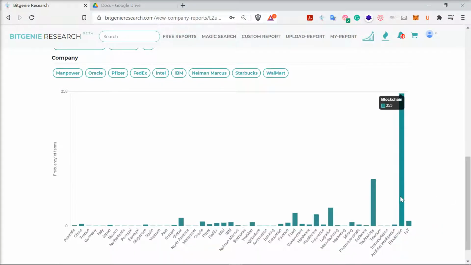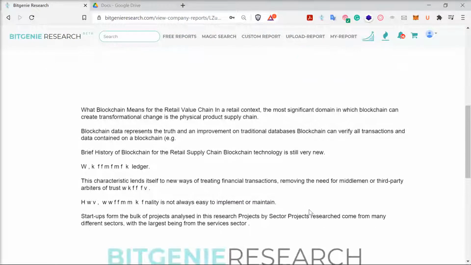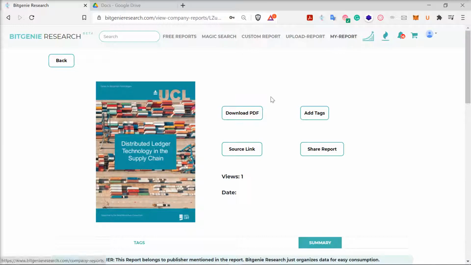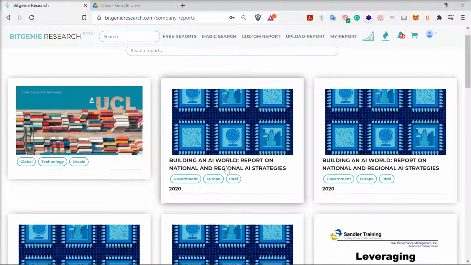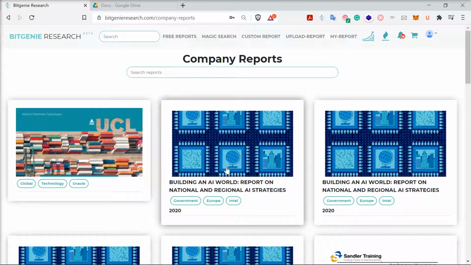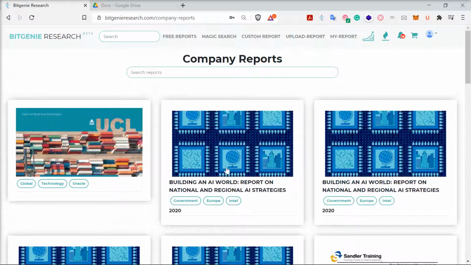We have extracted all the data. There's a summary of the report, and this report will be visible in the My Report section. We don't store the report, but everyone in the company will be able to see these reports. This is your private repository. We will not have access to it, and we make sure that privacy is maintained.